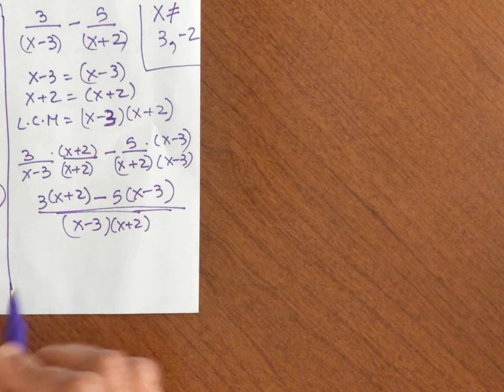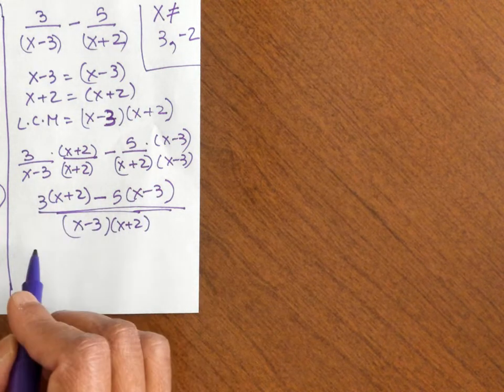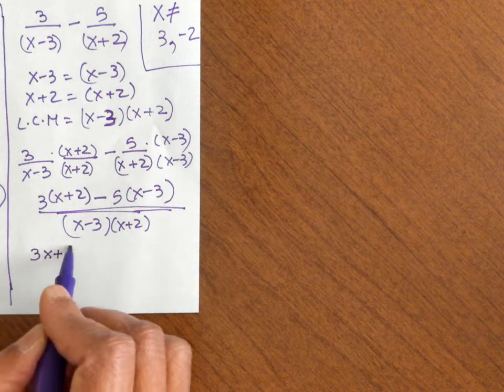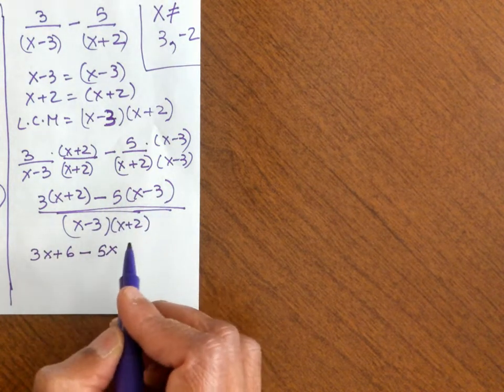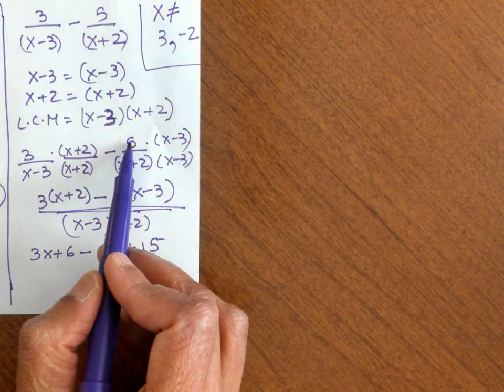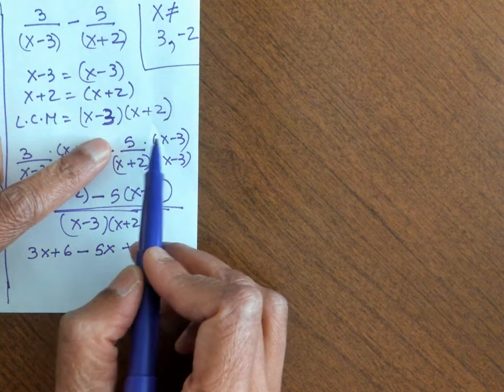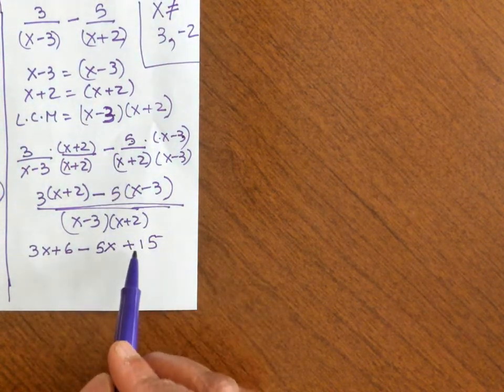Okay, and then all you're going to do is simplify the numerator. There's nothing else to be done. So 3x plus 6 minus 5x, negative 5 times negative 3 is positive 15. This is one place I do find students making a mistake, because I think they distribute the 5x minus 15 and forget that it's negative of that. So it should be plus 15.